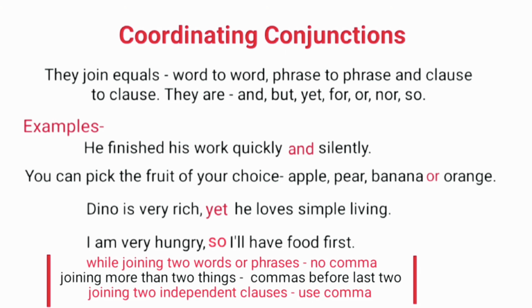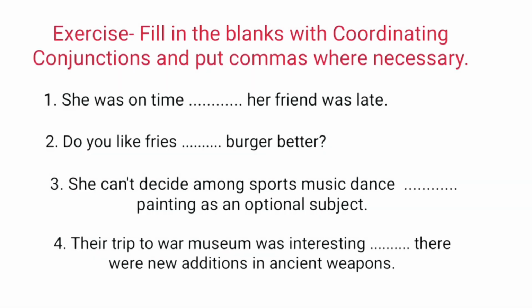joining the two clauses. In all these examples, we have used some rules regarding commas. These are: while joining two words or phrases, there is no comma. While joining more than two things, commas are used before the last two things. And while joining two independent clauses, we have used commas. Now, try to fill in the blanks with coordinating conjunctions and put commas where necessary.